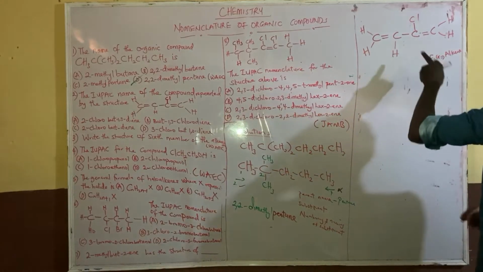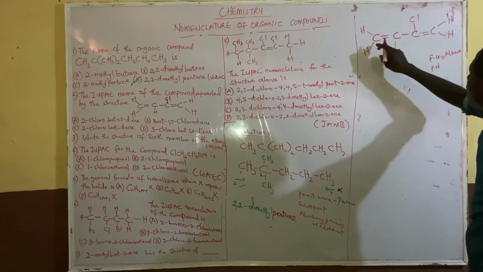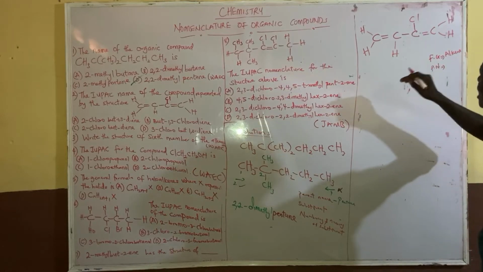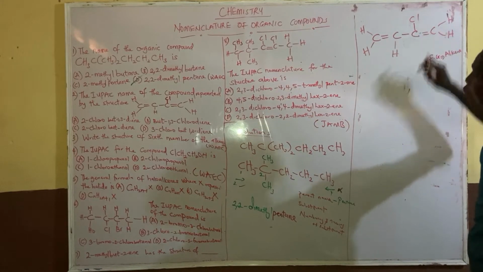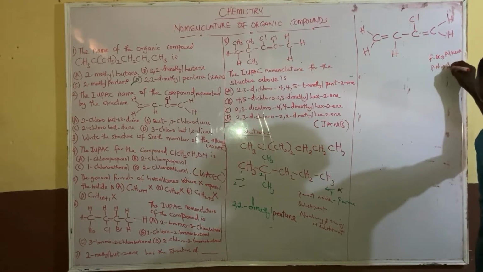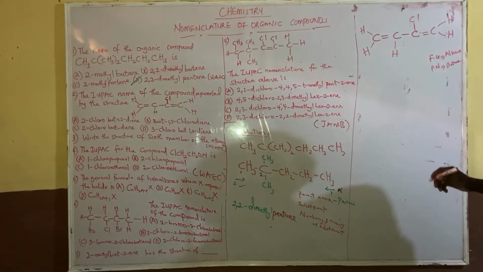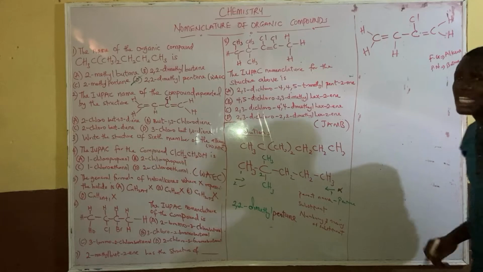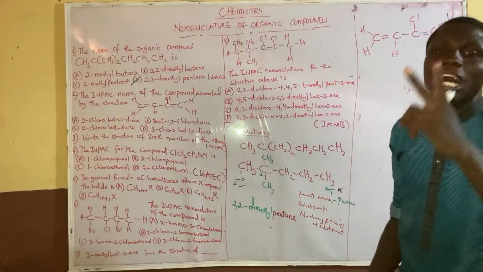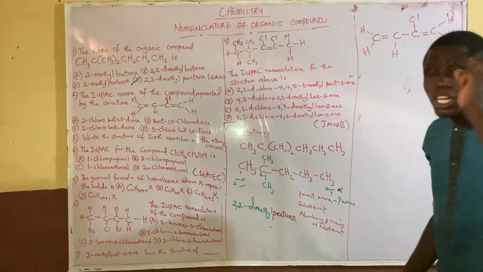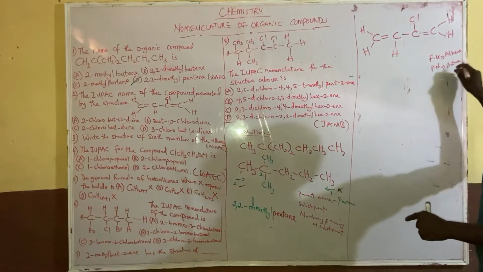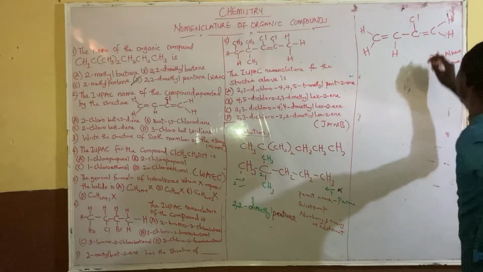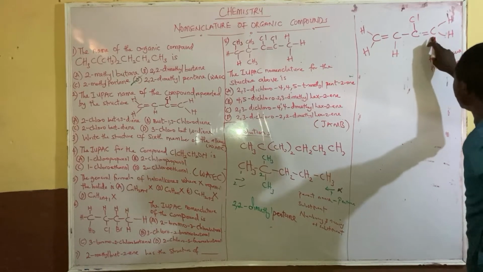Now the parent name depends on the number of carbons we have here, 1, 2, 3, 4. So the parent name will depend on the number of carbons, that is 1, 2, 3, 4, which is but. So it is butene. But not only butene, because we have 2 double bonds here, which is diene. Each double bond is ene, so we are going to have diene because it has 2 double bonds.